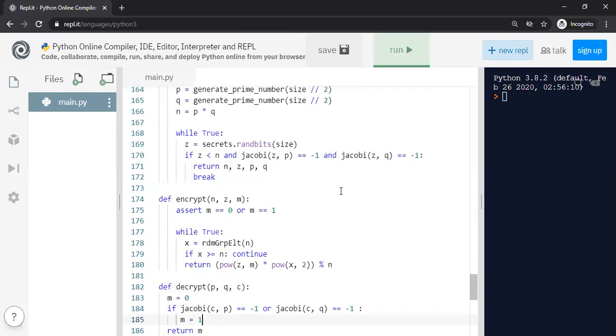Now encryption. How are we going to encrypt? We randomly generate a group element X from Z star N, and then we compute Z to the power M times X squared mod N. That's what I explained in the algorithm.